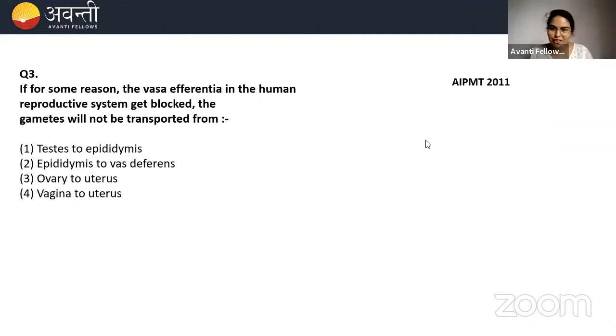This is very easy. We have read this in the previous questions. We are talking about vasa efferentia. Don't choose ovary, uterus, vagina, and all those options. We are talking about the human male. Where do you see vasa efferentia?